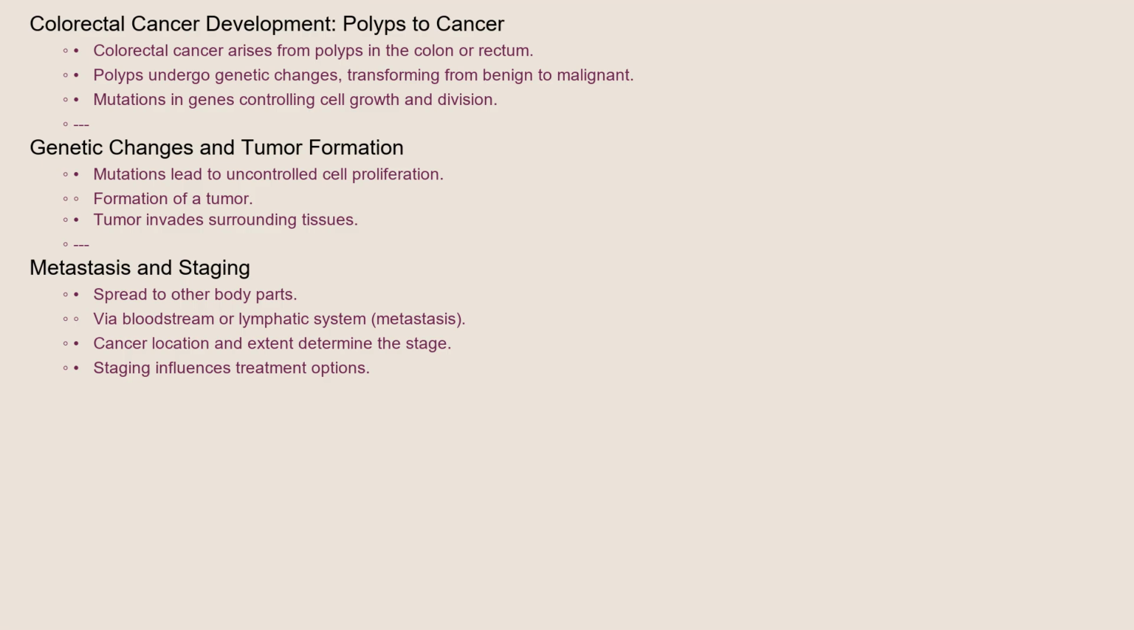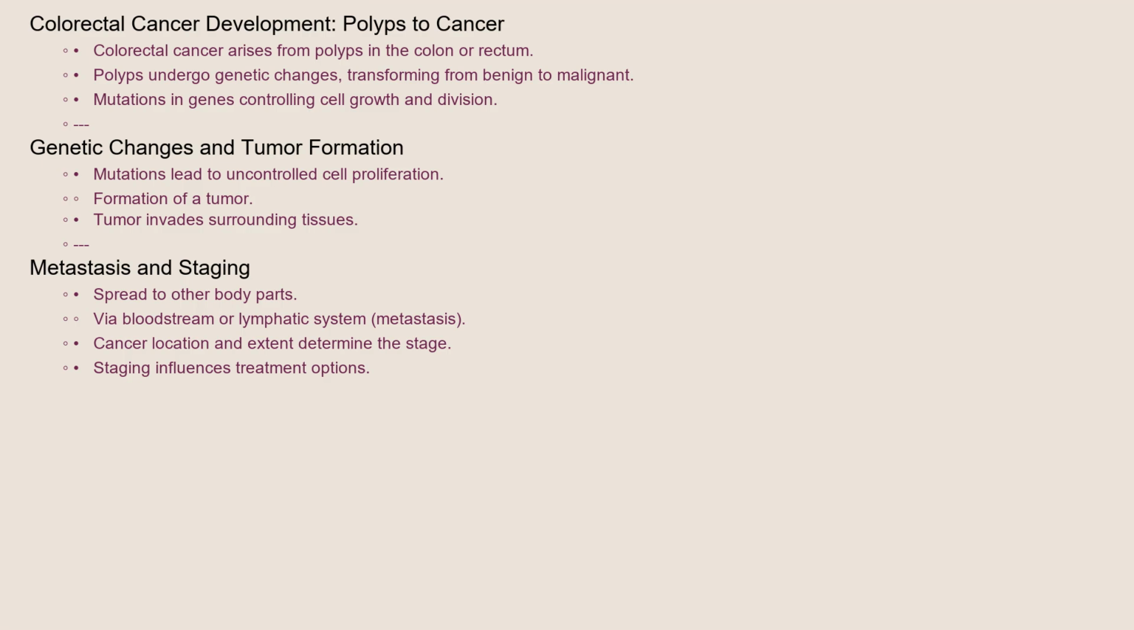Colorectal cancer typically develops from abnormal growths called polyps in the colon or rectum. Over time, these polyps can undergo genetic changes that transform them from benign to malignant. The process usually starts with mutations in genes that control cell growth and division. These mutations can lead to uncontrolled cell proliferation and the formation of a tumor.